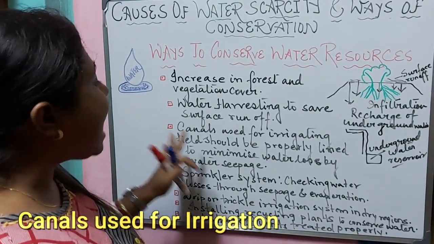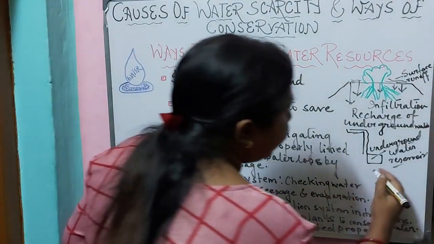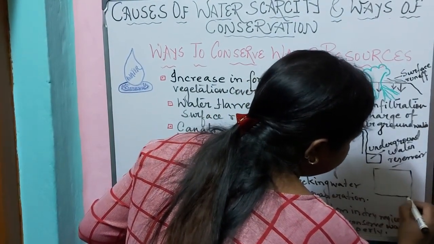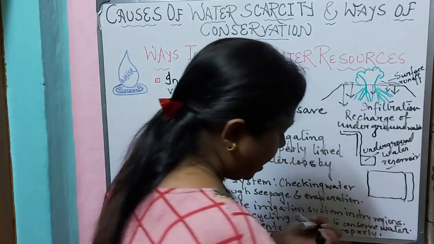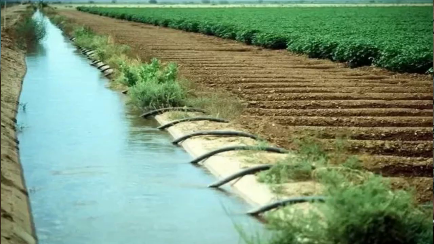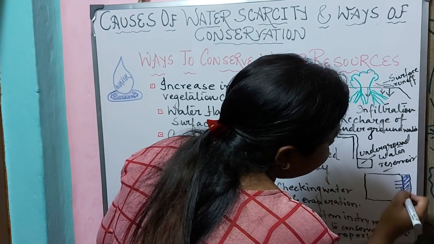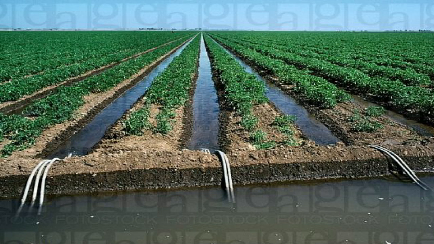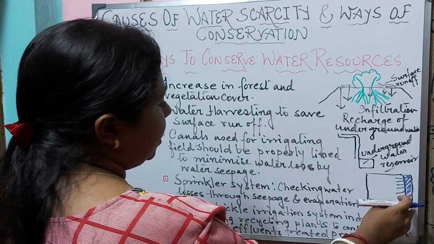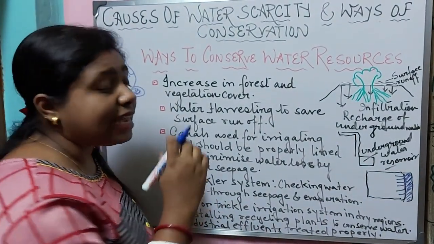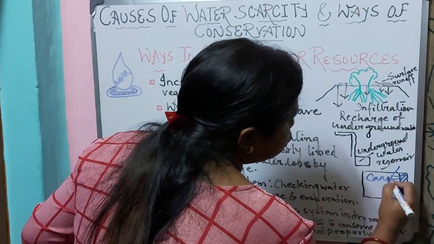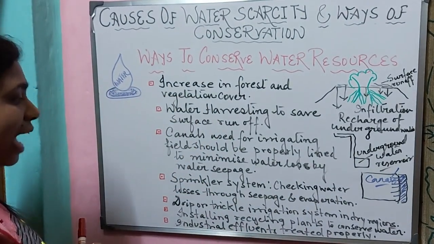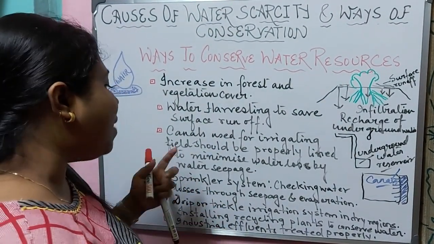The third way is canals. That means we have seen that in a plot of land, when irrigation is used, canals are dug. And these canals are dug so that water from the source, from a stream or river, can easily reach the field, right? So the canals which are used for irrigating the field should be properly lined so that it can minimize the water loss by water seepage.